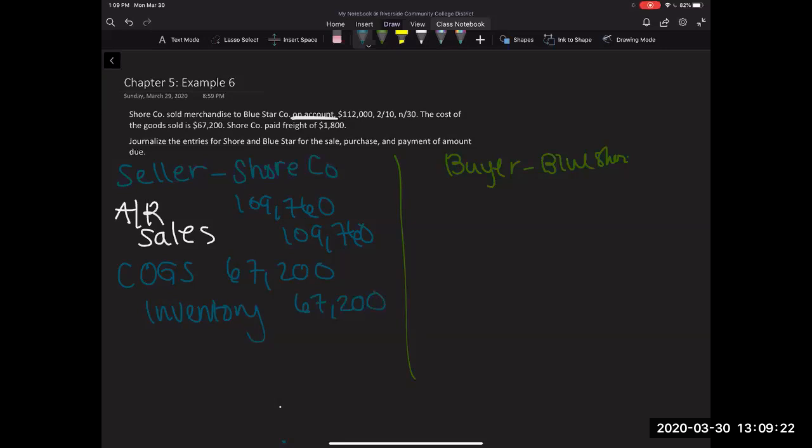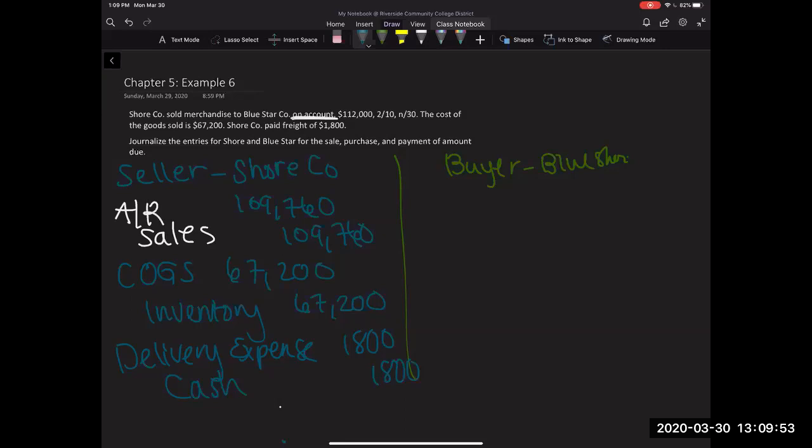Okay. Then it says Sureco, which is the seller, is paying for freight. In our earlier video, we talked about freight. If the seller is paying for freight, the journal entry to record that is a debit to delivery expense in the amount of $1,800, and my credit is going to be for cash.